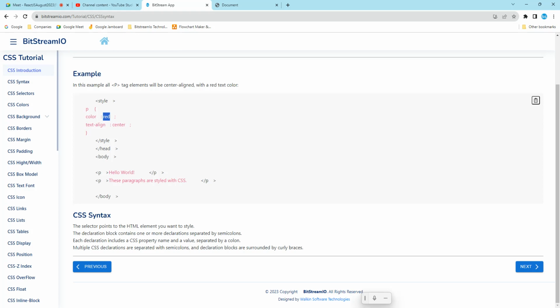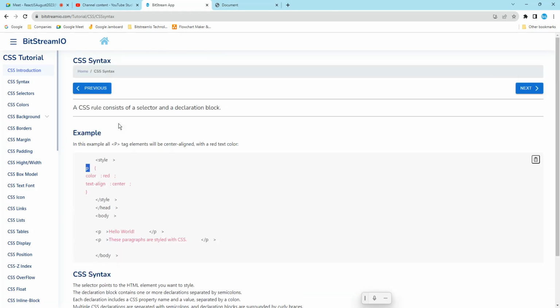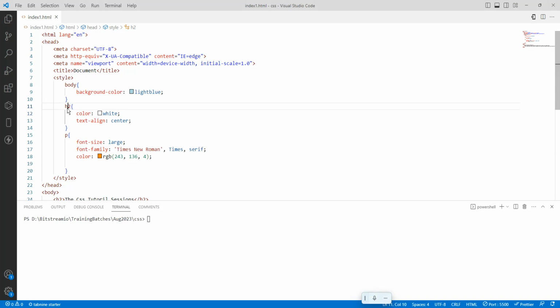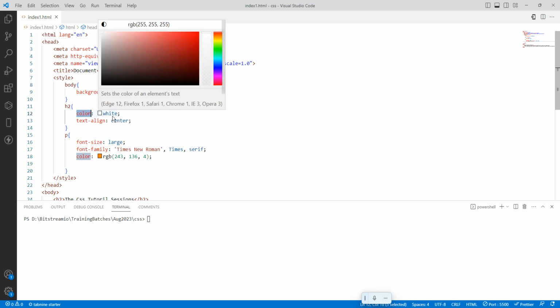Yeah, sorry. Okay, so now what is a selector? P is a selector, and we can have n number of selectors. So, coming here, H2 is a selector, paragraph is a selector, and body is a selector. Background color is light blue, and the color is white. This is how we can describe a selector.